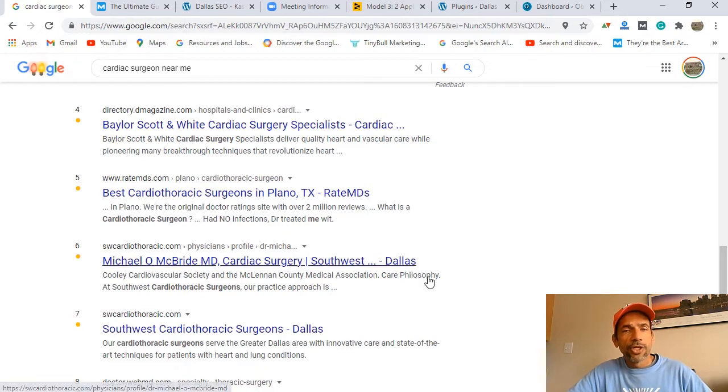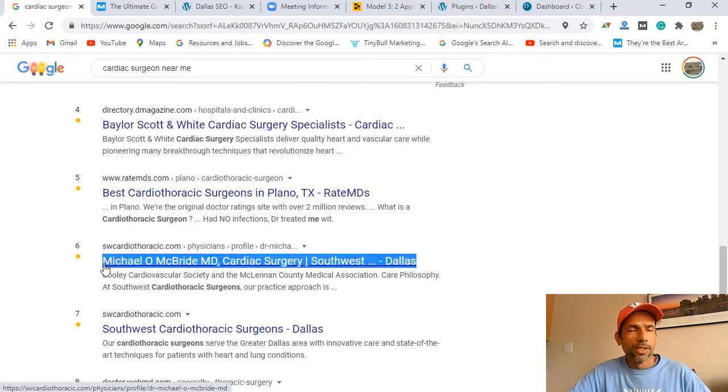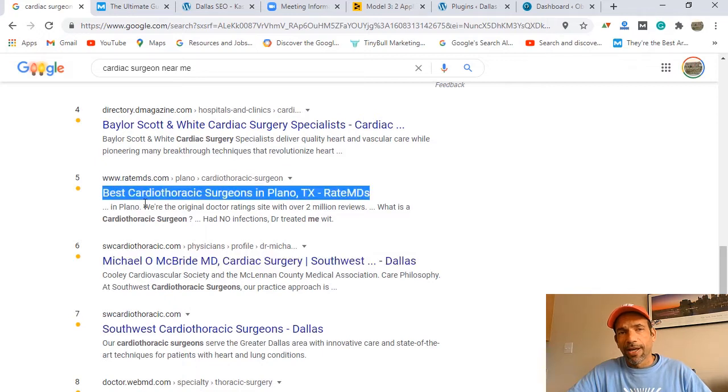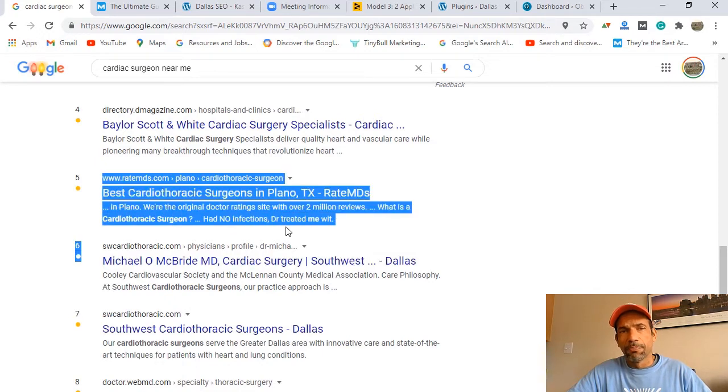The first thing I'm literally looking at is this one, okay? Now this one, they decided to go with a person. I would have suggested to go with this one. If I want to have my heart open, I would rather go to a best cardiac thoracic surgeon, right?